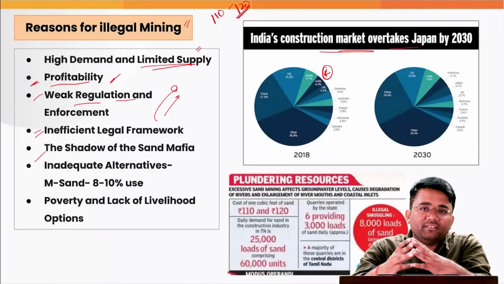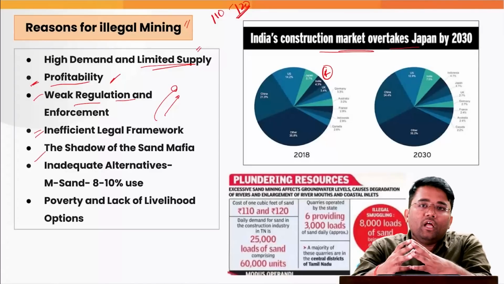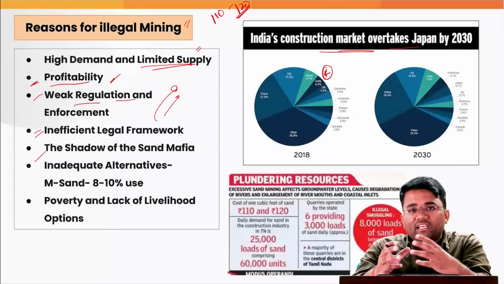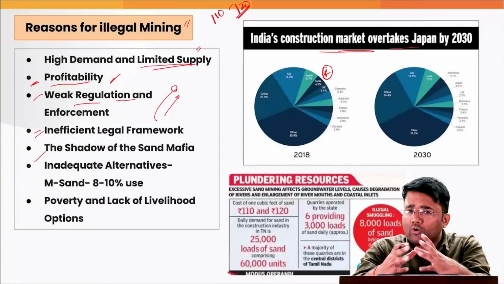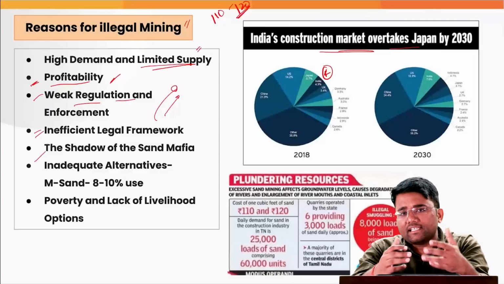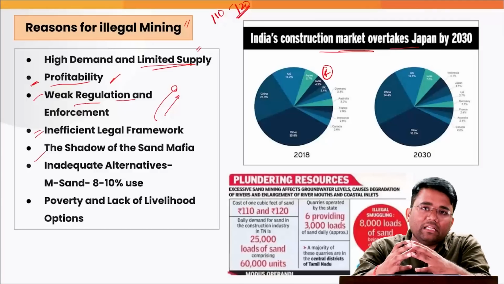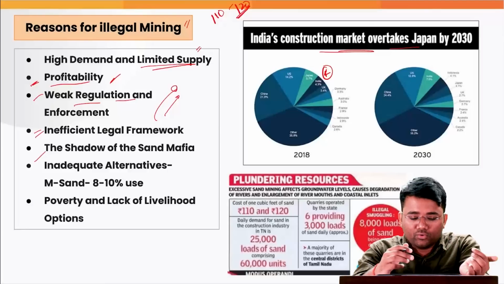Also, there is a limit that has been authorized by the government, that this much extraction of sand can be done from the riverbed by these people, but they flout all these norms and authorizations given by the government, and they unsustainably extract sand, and due to their political backing, these activities go unchecked.